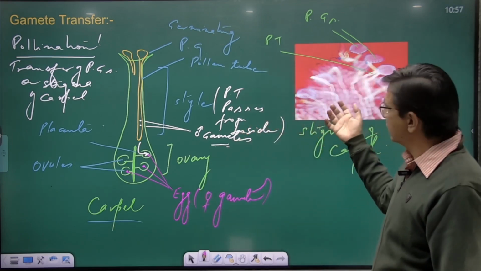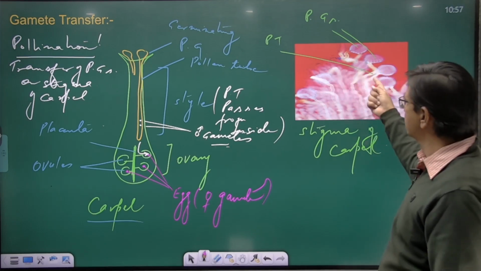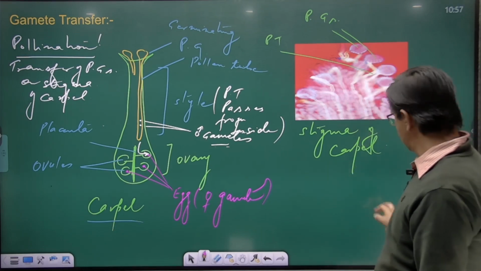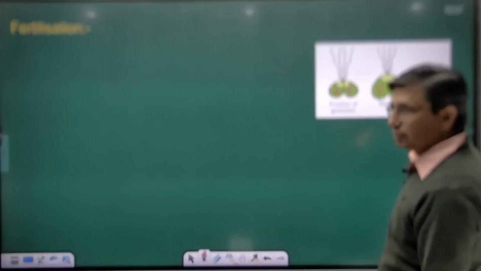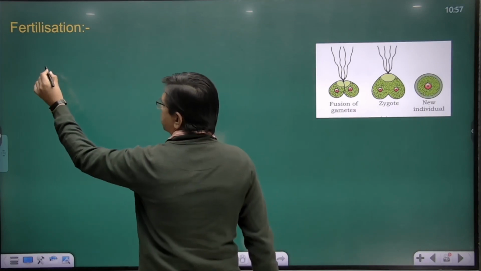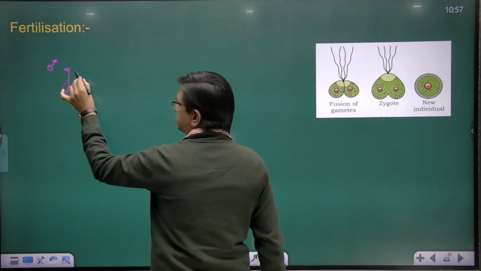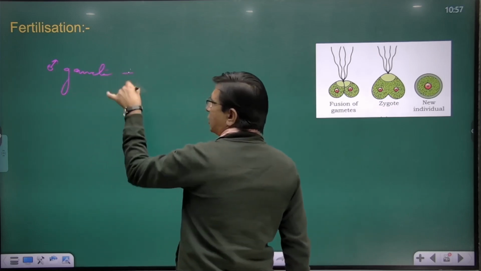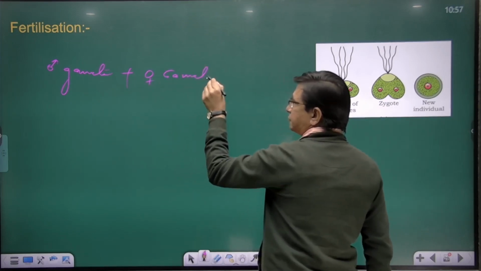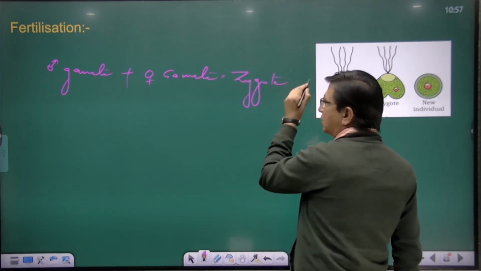This is an electron micrograph in which you are seeing pollen tubes, and this is the pollen grain that is germinating. So after transfer of the male gametes, one male gamete fuses with the female gamete and produces the zygote.